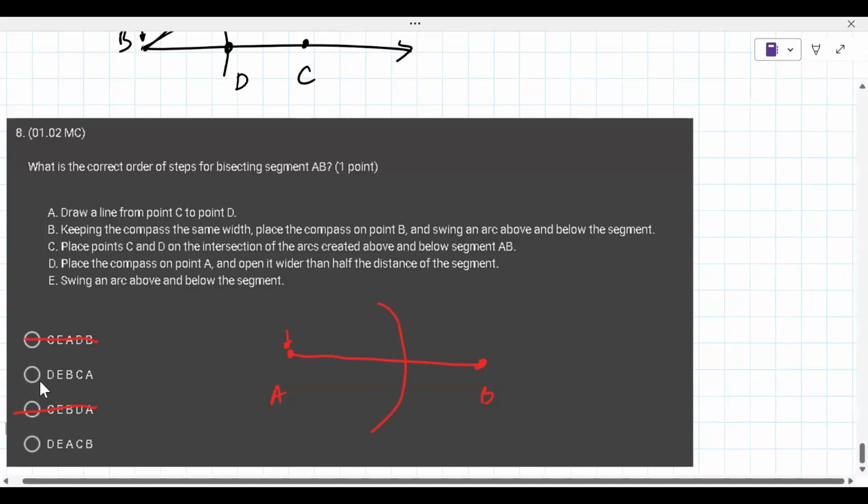So now we're down to it's either DE, BE, DEB, or DEA. Okay, so E says to swing an arc above and below the segment. We just did that. So we're choosing now between B and A. So do we draw a line from point C to point D? Or do we keep the compass the same width and go to point B and then swing the arc?